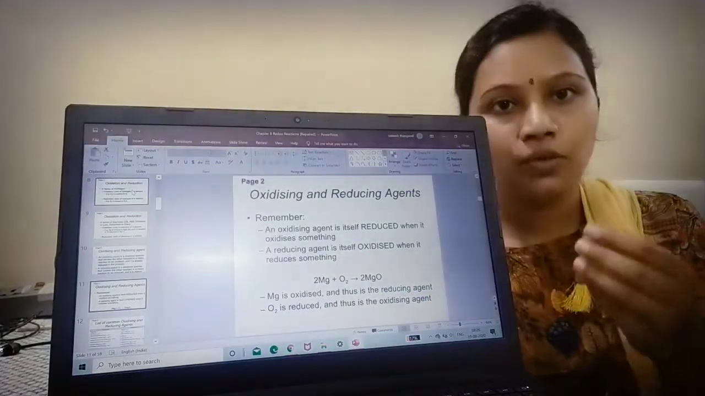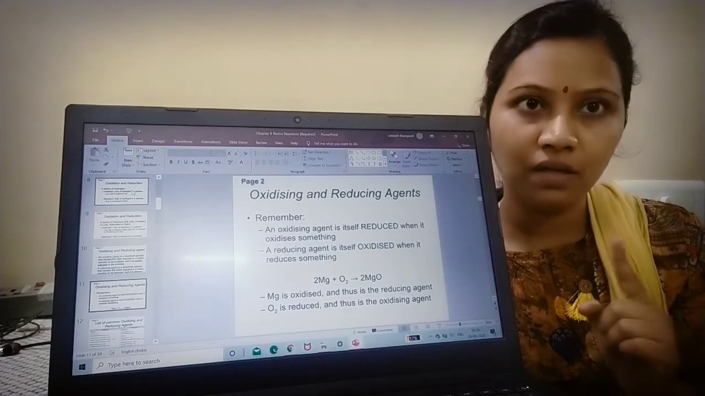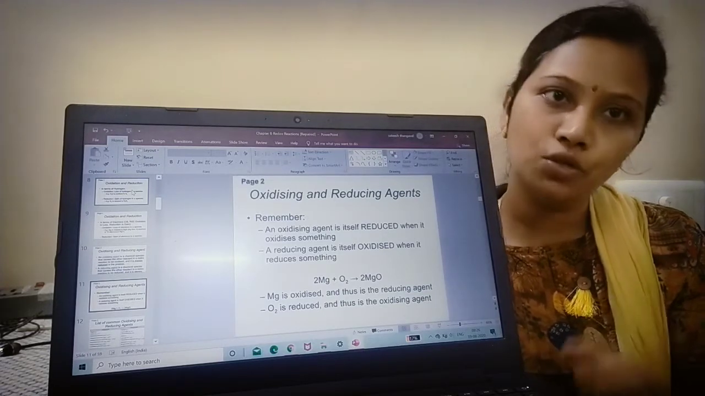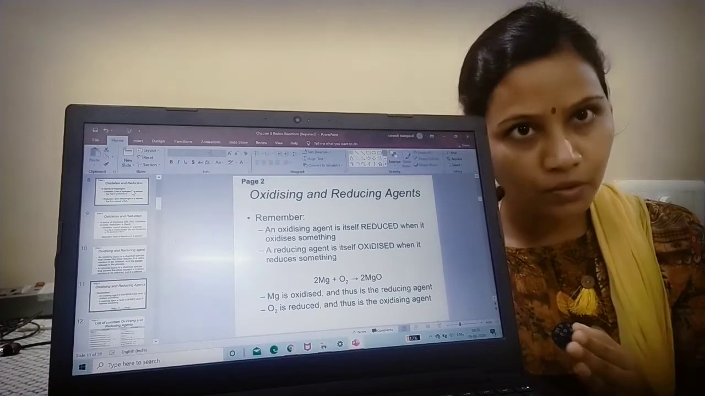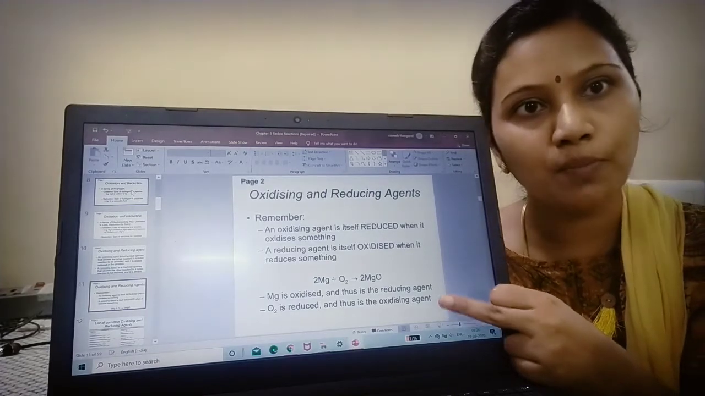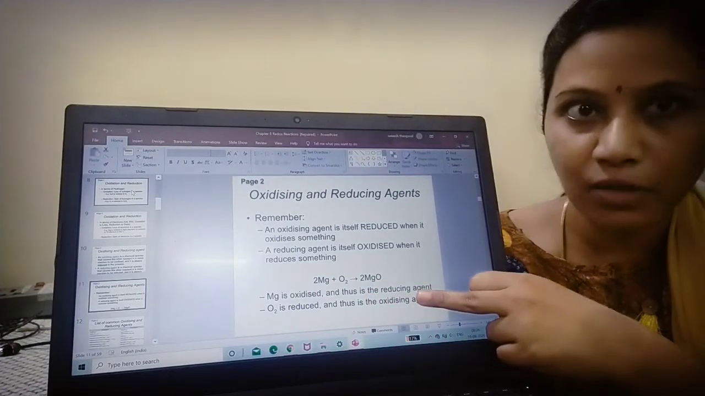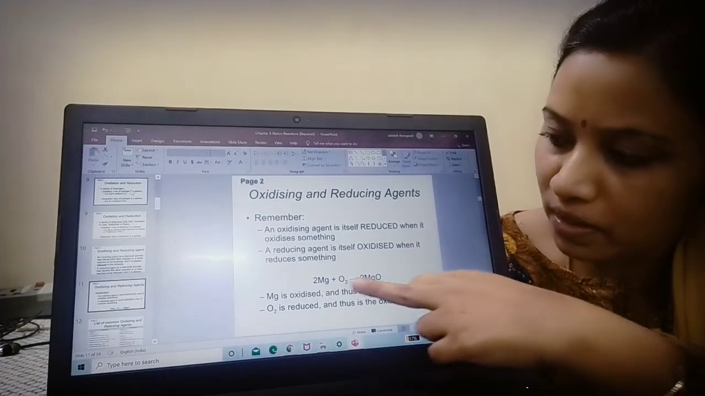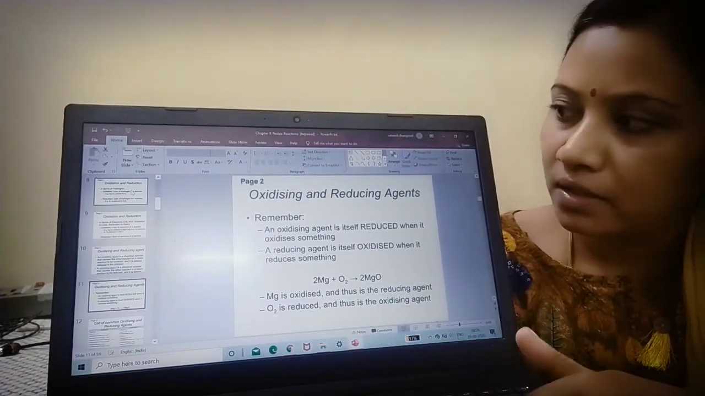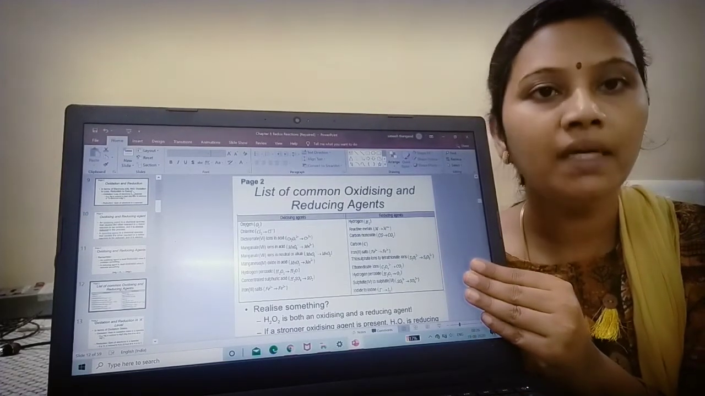So clear? Till now we have seen oxidation, which is nothing but gain of oxygen, loss of hydrogen, loss of electron. Then we have seen the oxidizing agent should oxidize the species and should be reduced. The reducing agent should reduce the reactant and should be oxidized. For that I have told you an example of magnesium, which is oxidized to magnesium oxide. Here magnesium is oxidized, so that is the reducing agent, and here oxygen O2 is reduced to O, so this is the oxidizing agent.